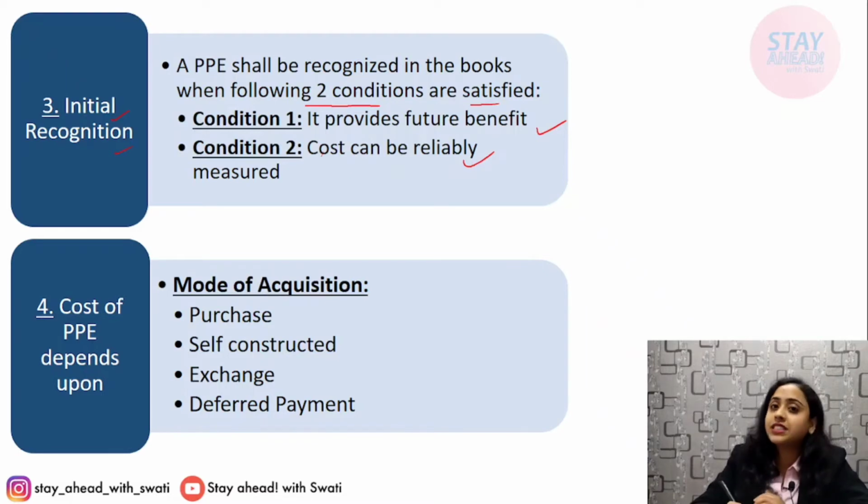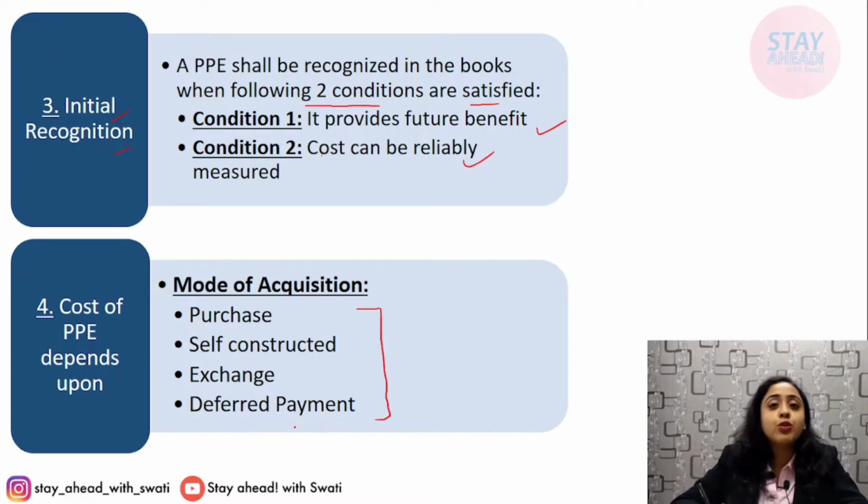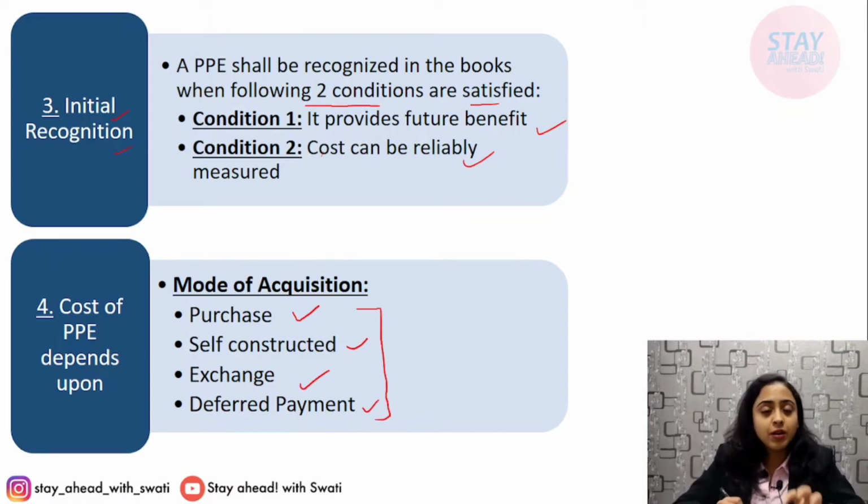Otherwise, not. Next comes the cost of PPE, which depends upon the mode of acquisition. The cost at which it will be recorded in the books depends upon how it is being acquired. There are 4 modes of acquisition: purchase, self-constructed, exchange and deferred payment. We'll discuss each and every mode of acquisition one by one.